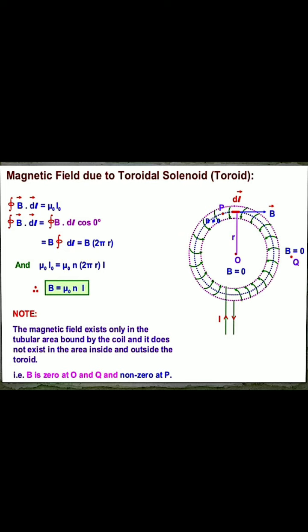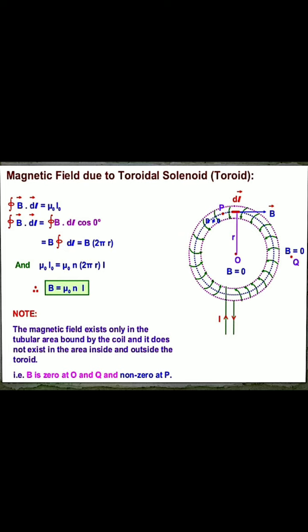And we also find the magnetic field. The magnetic field has a constant magnitude everywhere inside the toroid, while it is zero in the open space interior and exterior to the toroid.